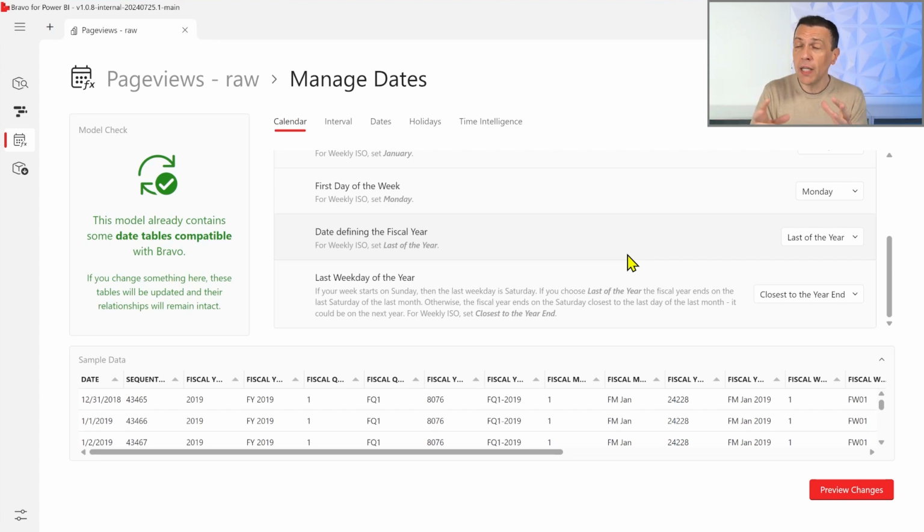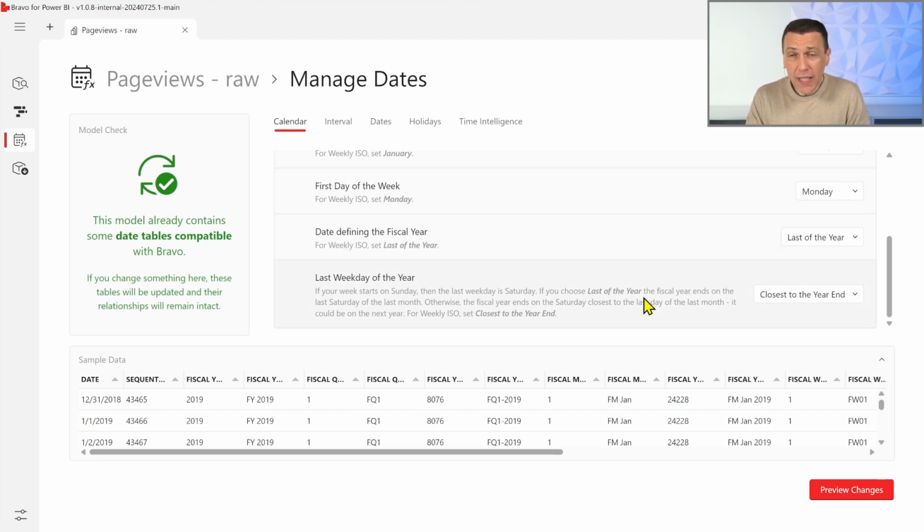So basically there are a few parameters. Take a look at the documentation of Bravo to understand how they work. But basically by combining different options of these parameters, usually you are able to obtain the calendar that starts and ends where you expect. Unfortunately, the world is complex. There are many different options about how to do this calculation. And so in this case, I'm using the parameters for the ISO standard. But as I said, there are many other standards available.